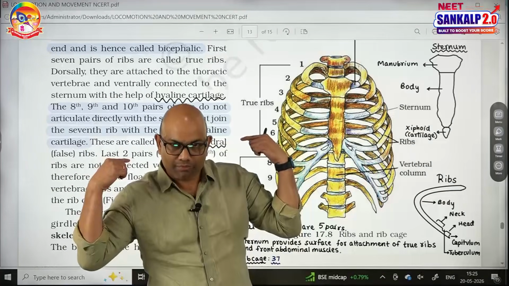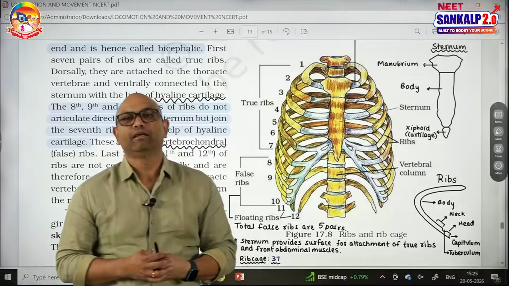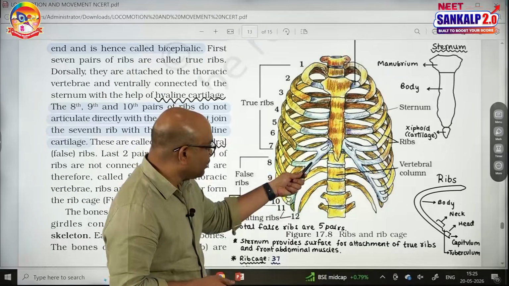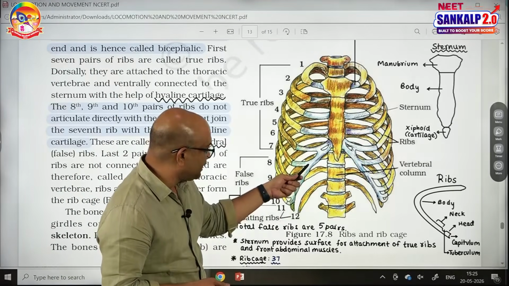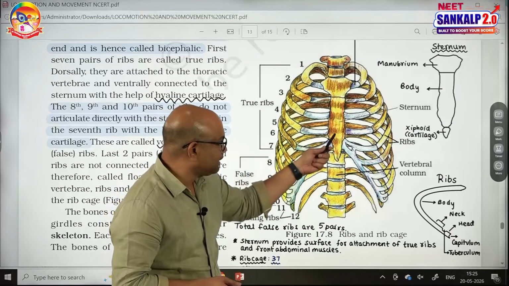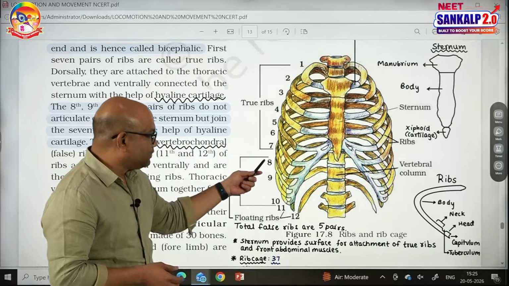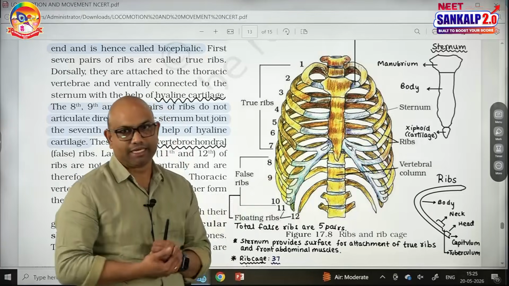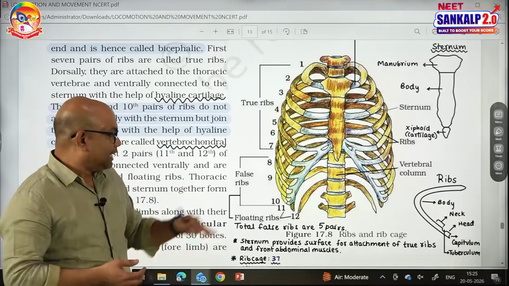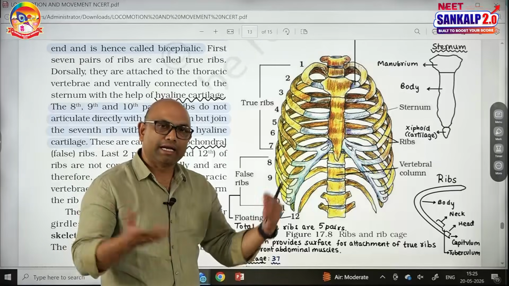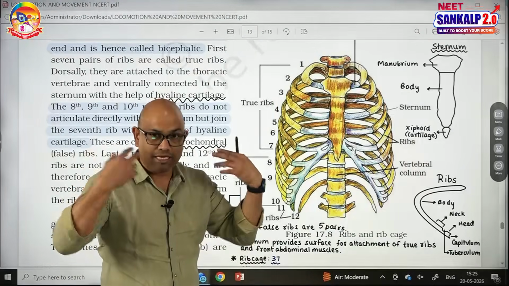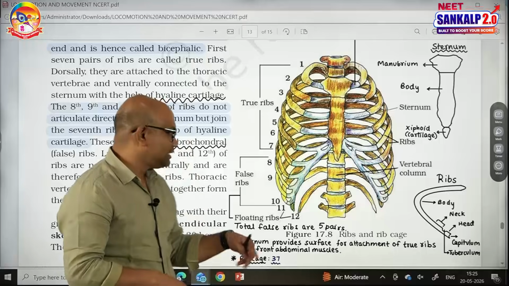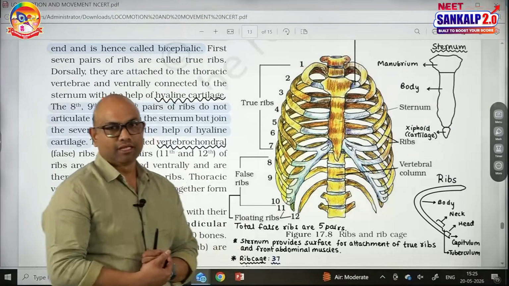Back side they attach to the vertebral column, front side they attach to the cartilage. See, this blue structure is cartilage, hyaline cartilage, present between ribs and sternum. So 8th, 9th, 10th ribs are attached to each other at the cartilage site, hence they are called vertebrochondral. 11th and 12th ribs are attached to the vertebra at the back dorsally, but ventrally they are free, hence they are said to be the floating ribs.